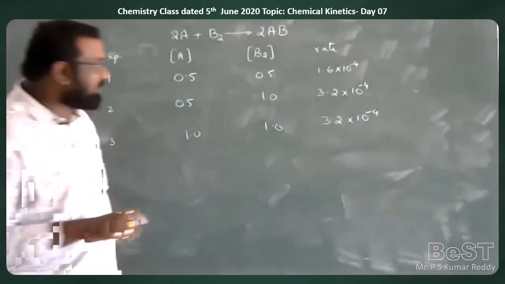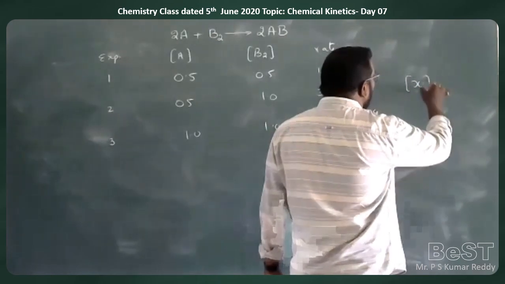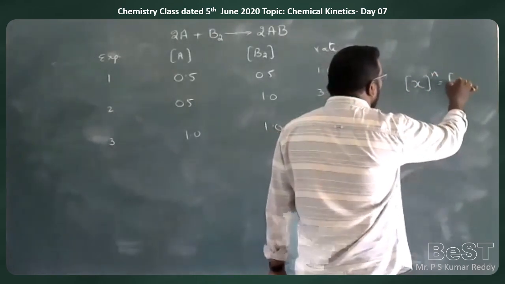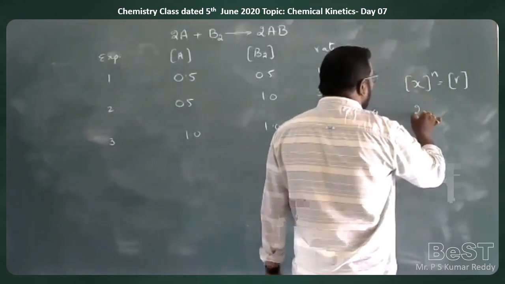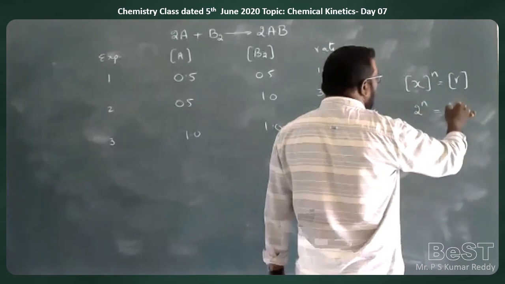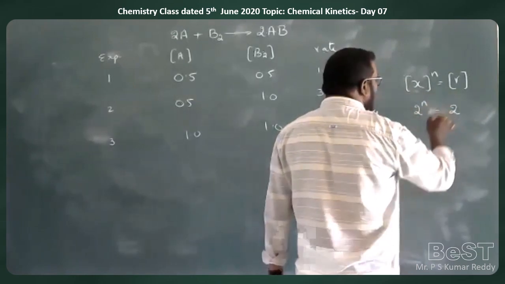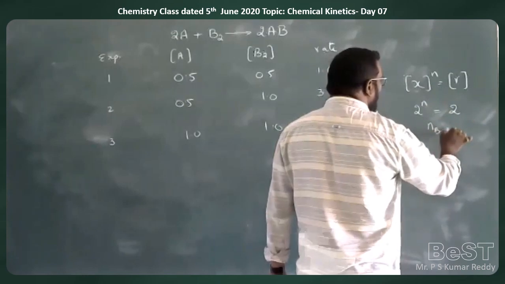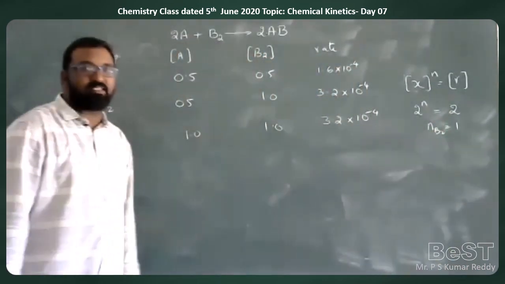Why? Because the number of times increase in concentration to the power of n is equal to the number of times increase in rate. Here concentration of B2 is doubled, to the power of n, is equal to rate doubled. When bases are equal, powers must be equal. So n of B2 is equal to 1. That is, order with respect to B2 is 1.